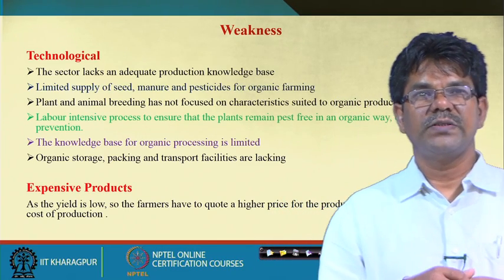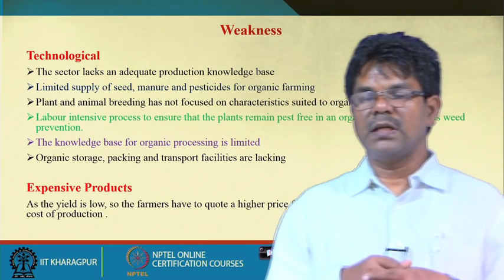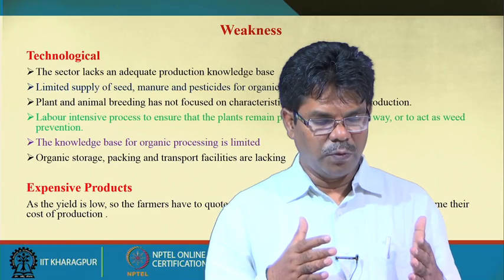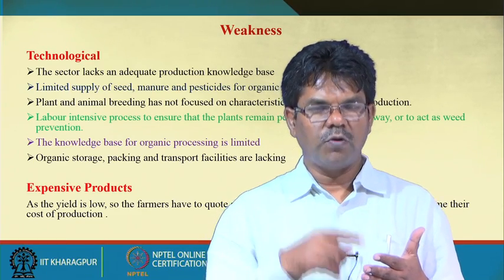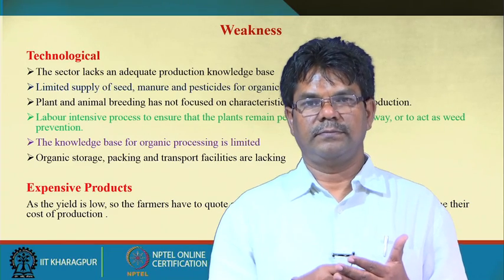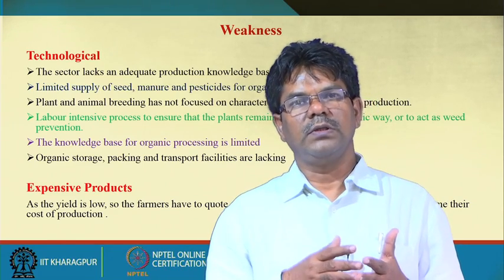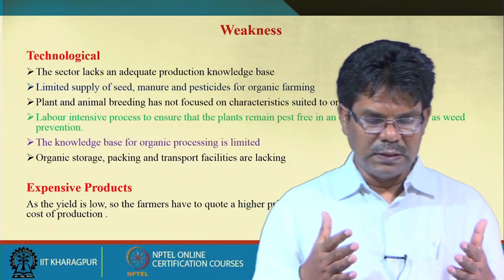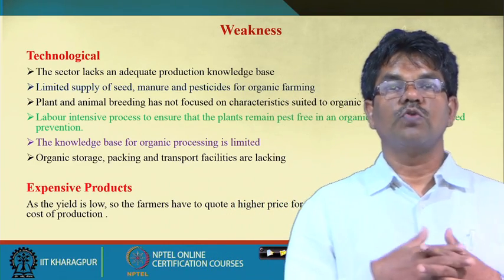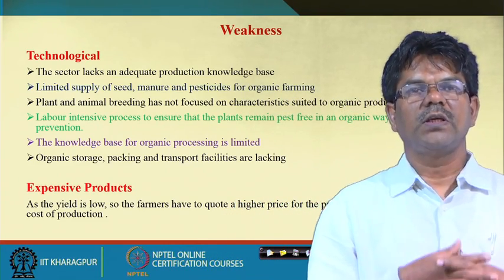There is also a limited supply of seeds, manures and pesticides for organic farming. If you go for the organic production standards, it is better to have seed materials of organic origin. The availability of good quality seeds even for conventional farming is a question, so now we think of organic farming.